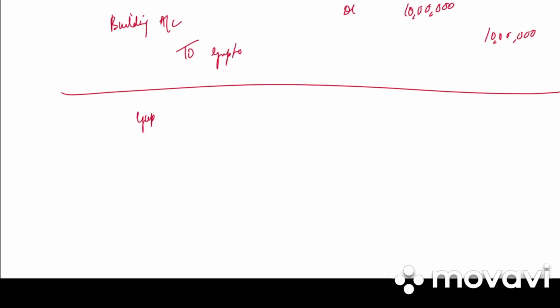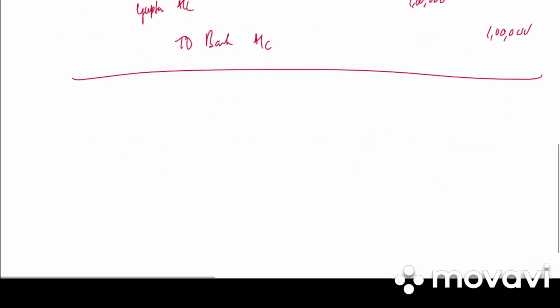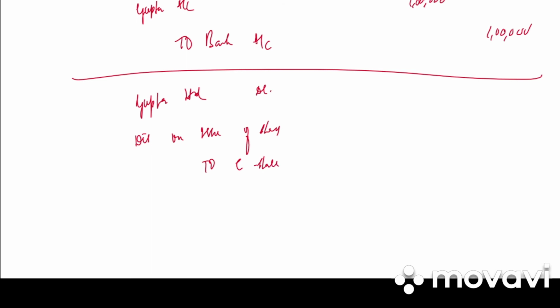Then we paid 10% payment. So Gupta's account debited to bank account. So 10 lakh into 10%, 1 lakh debit, 1 lakh credit. Write the narration: 10% payment made by check. The balance is paid as equity shares. So Gupta Limited debited. We have a discount also. So discount on issue of shares to equity share capital account.